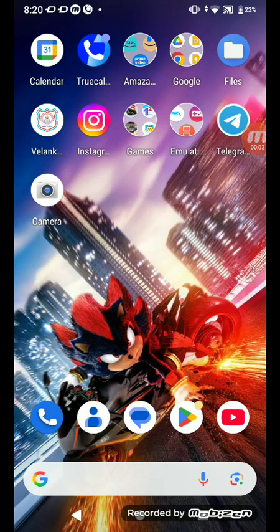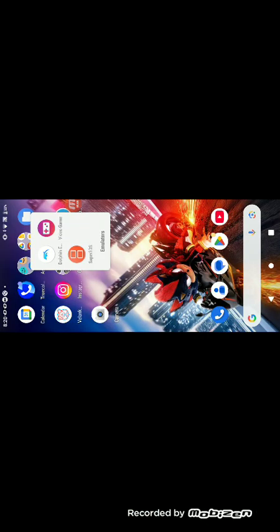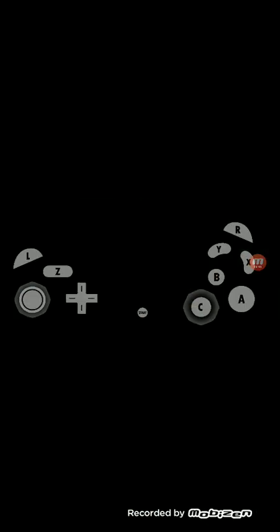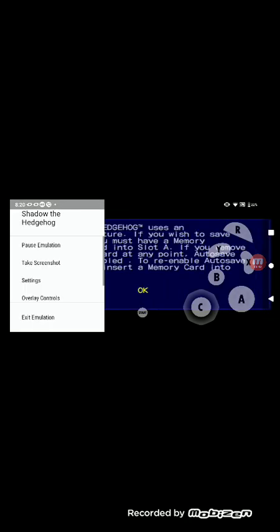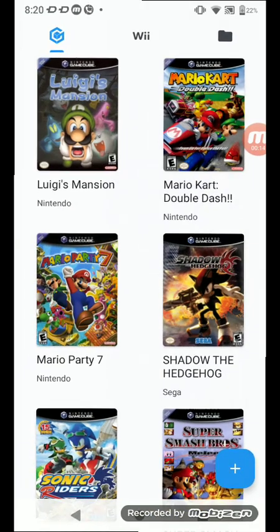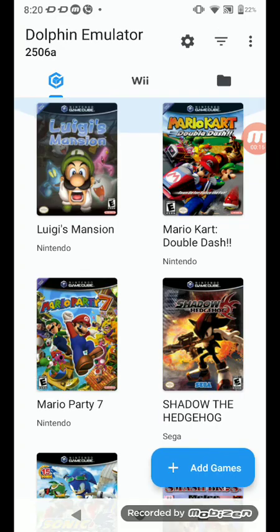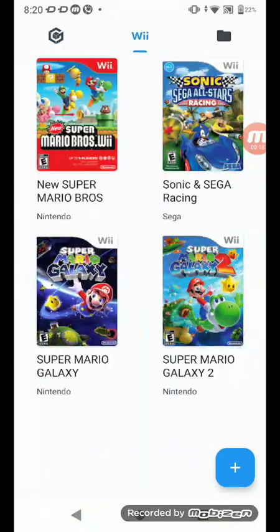Hi guys, today we are going to see the tutorial on how to install Dolphin on mobile. You should first download the Dolphin app from the Play Store, and I will give you the links for the ISO in the comment.